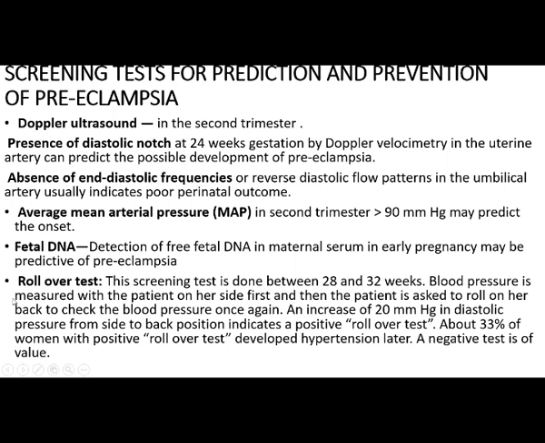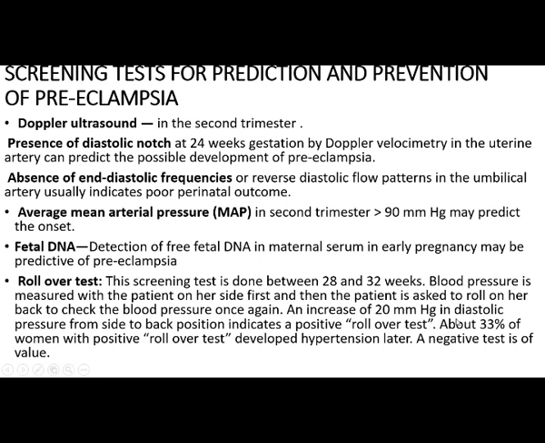And the rollover test. This screening test is done between 28 to 32 weeks. Blood pressure is measured with the patient on her side first, and then the patient is asked to roll onto her back, and the blood pressure is checked once again. So we check her BP in the side-lying position and the supine position.